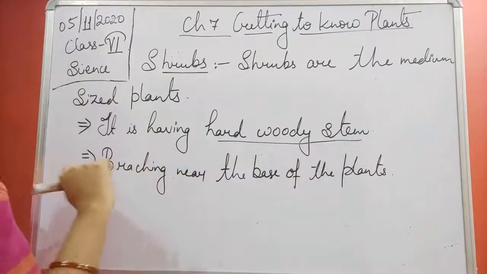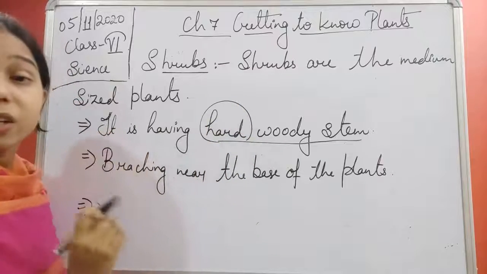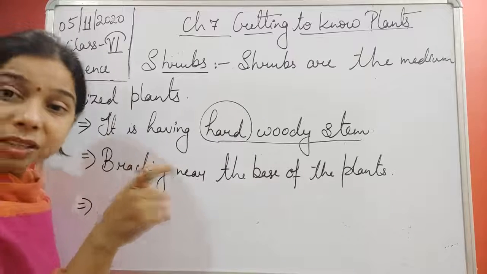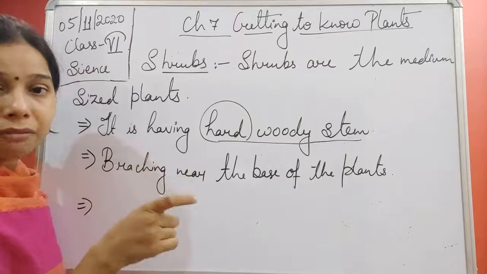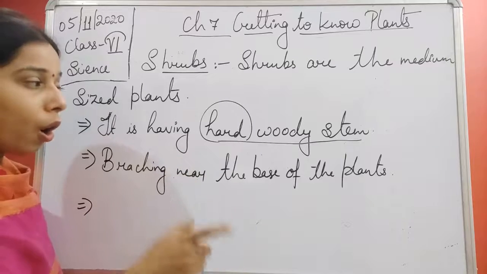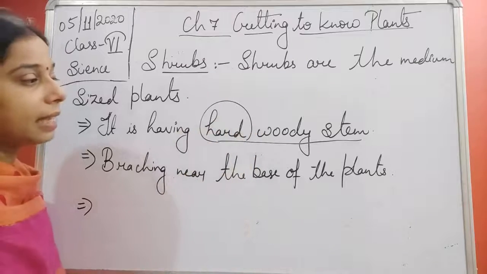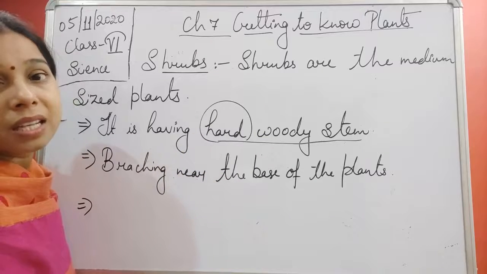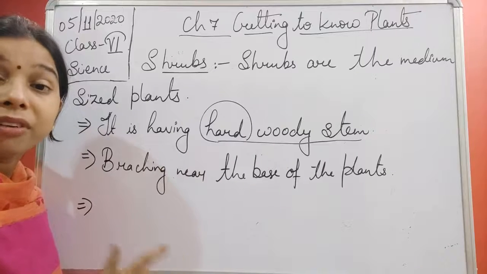Okay, so it is hard, but it is not very thick. When you see the size of the stem, how much width it has, you will find that it is not a very thick one, although it has a hard woody stem. So shrubs have a hard woody stem, but it is not thicker, as we are going to see in case of trees.